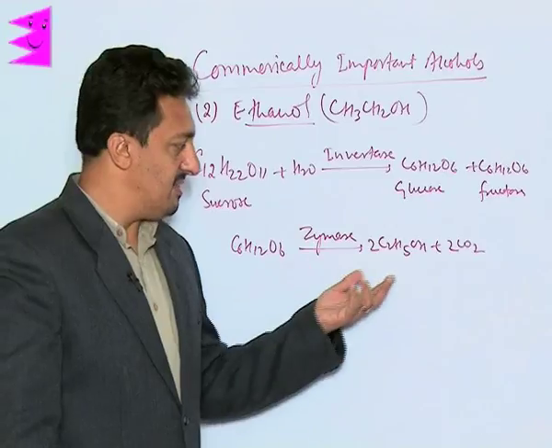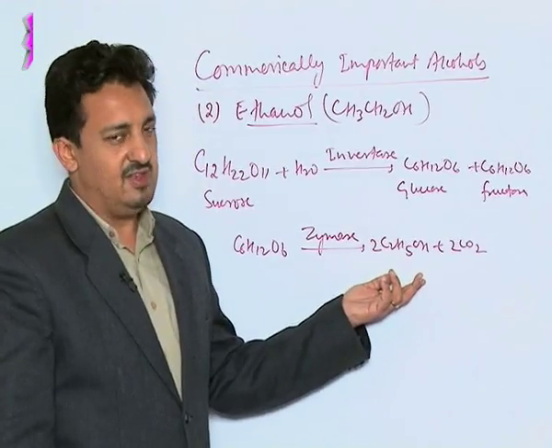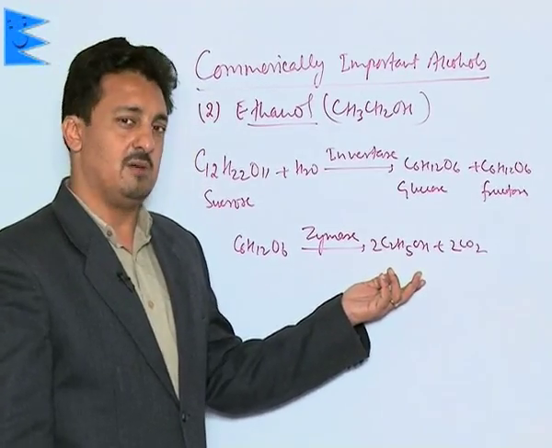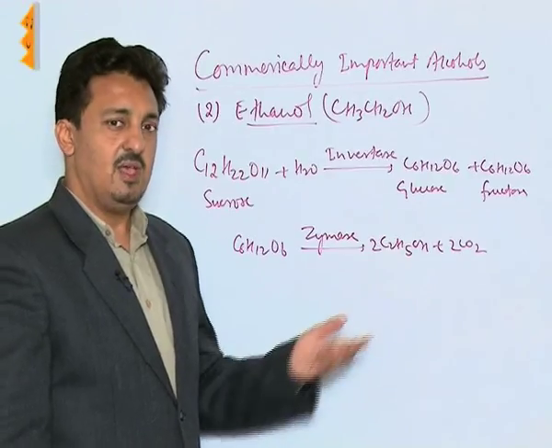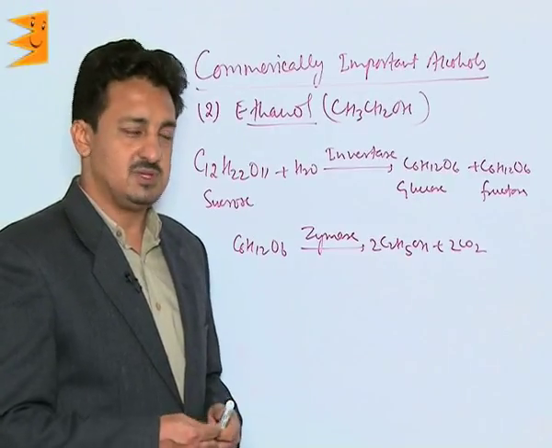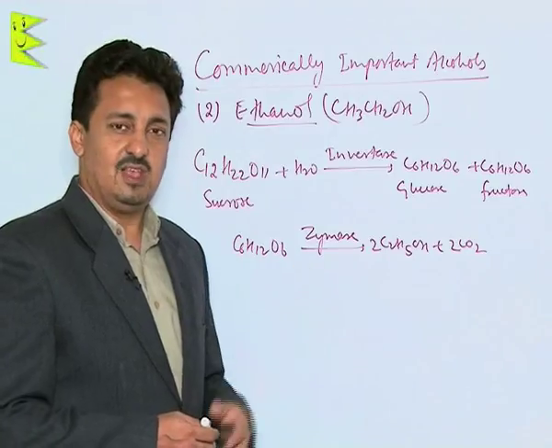It is again ethanol. The boiling point is 351 Kelvin. It's a colorless liquid, a very important commercial organic solvent, and used for a number of different purposes. And that's the best thing about this alcohol.